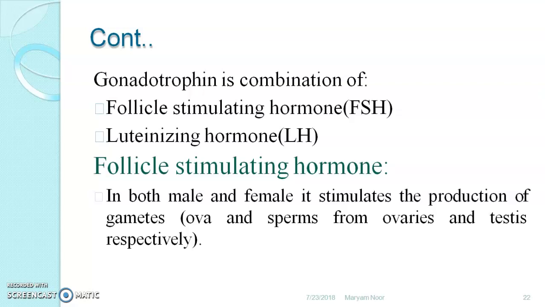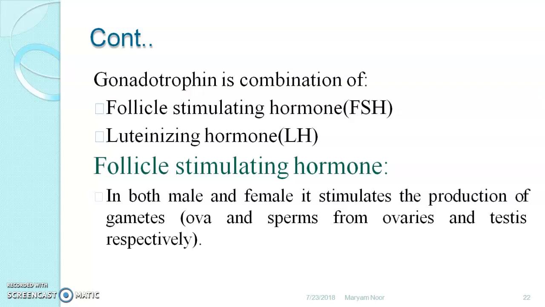Let us focus first on FSH, that is follicle stimulating hormone. In both male and female, FSH stimulates the production of gametes, that is ova in the female and sperm in the male. The formation of these gametes is due to follicle stimulating hormone.